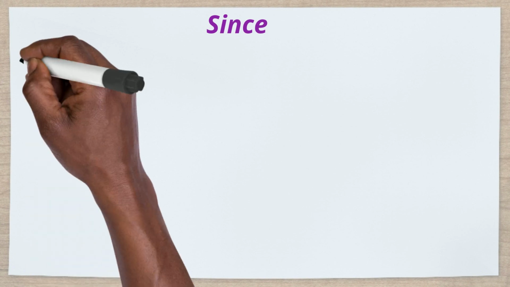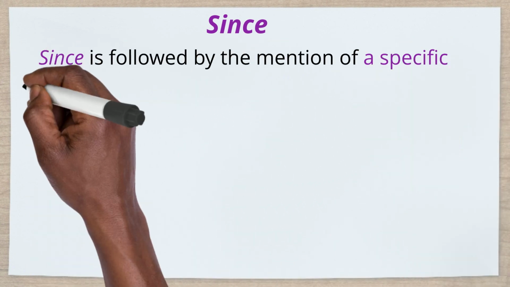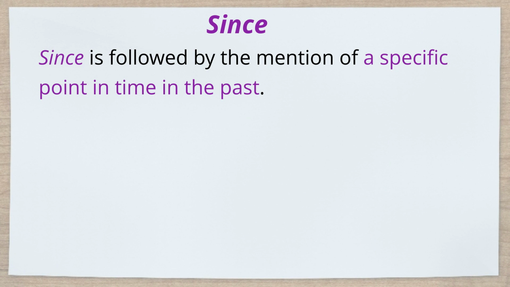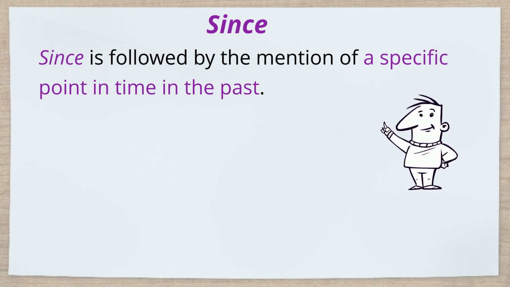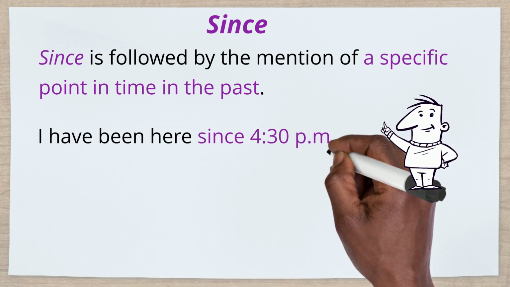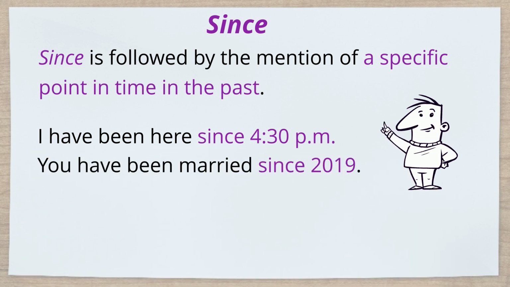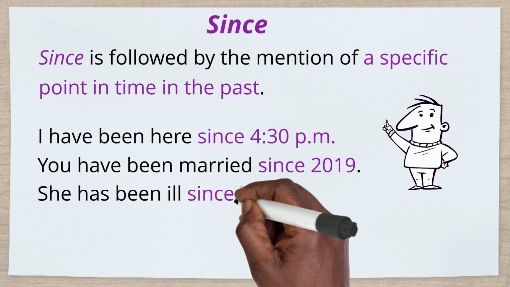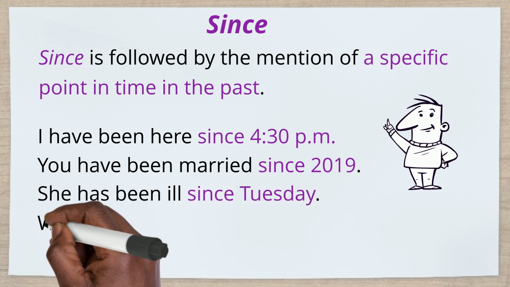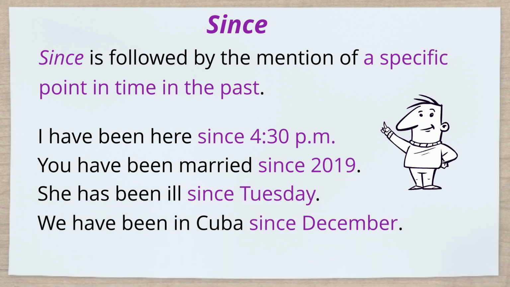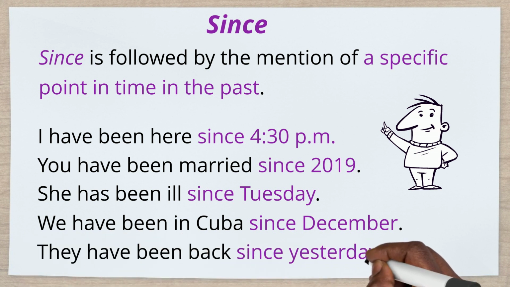Since. Since is followed by the mention of a specific point in time in the past. Here are some examples. I have been here since 4:30 p.m. You have been married since 2019. She has been ill since Tuesday. We have been in Cuba since December. They have been back since yesterday.